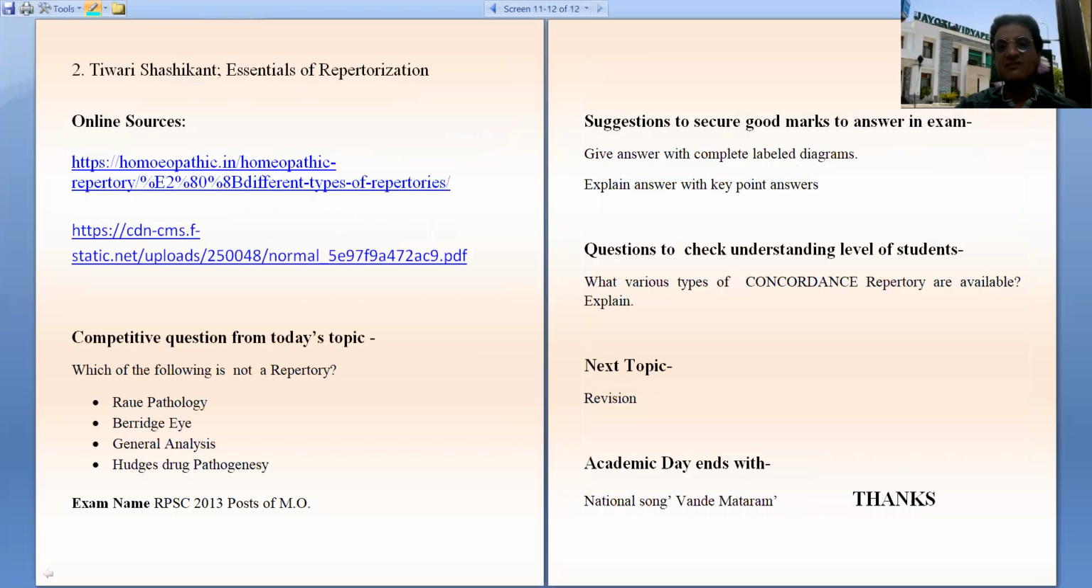At the end of this session, I would like to give you an assignment which consists of a question. And the question is, what various types of concordance repertories are available? Explain in detail. Please explain in detail.